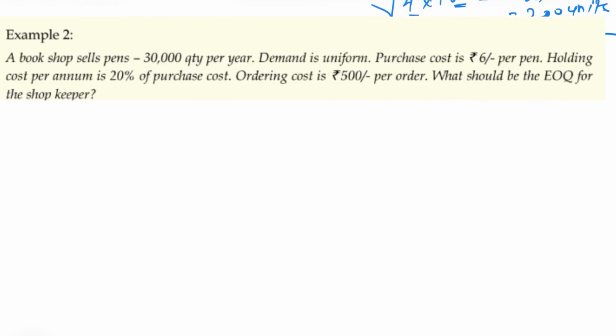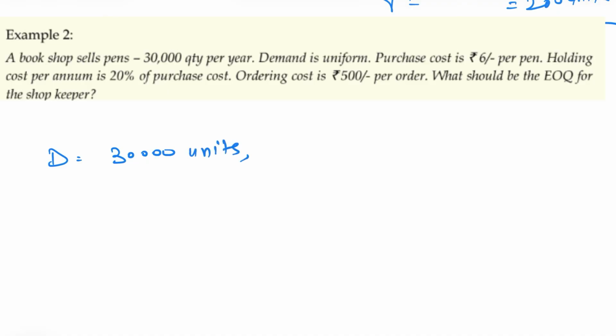Check, this example is given on the screen. It says a bookshop sells 30,000 quantity per year. What does it mean? Annual demand D is 30,000 units. Then it says purchase cost is rupees 6. Purchase cost is the unit cost. I don't have to do anything with this cost.